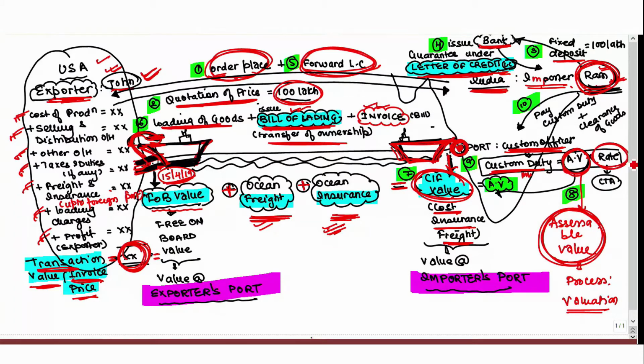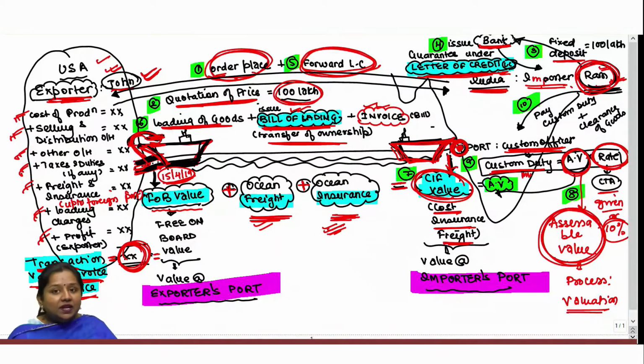And the other element to be determined is the rate of duty, which is generally mentioned in the CTA, Custom Tariff Act. This rate is generally given in the exams, but if the rate is not given, then you can assume it to be 10%. Although in 99% of cases the question mentions the rate of duty chargeable, there was an attempt wherein the rate of duty was not given, due to which the institute has given a clarification that if the rate is absent in the question, then you can assume it to be 10%.